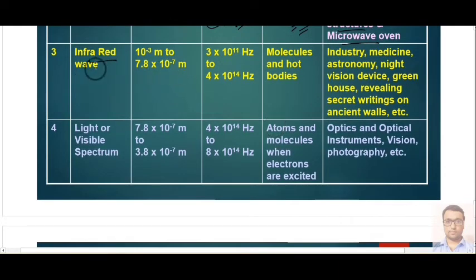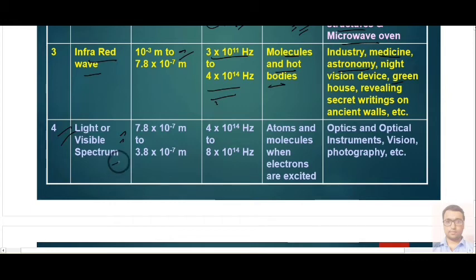Then we have infrared waves, which are also called heat waves, and molecules and hot bodies can produce them. Frequency is given from 3 into 10 to the power 11 hertz to 4 into 10 to the power 14 hertz, and this is the wavelength range. In the medicine industry, astronomy, or night vision devices, all these are areas in which this is used.